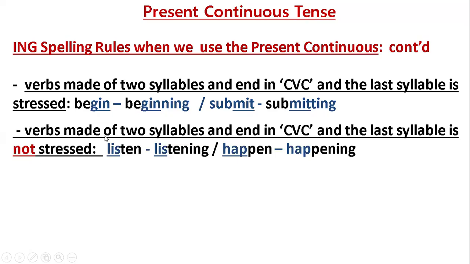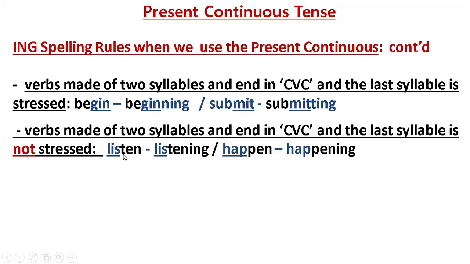Verbs made of two syllables and end in CVC, and the last syllable is not stressed. We don't emphasize the last syllable. We emphasize the first syllable. Listen. Example, listen. Listen is more emphasized on the first syllable. The EN here is not stressed, so we don't double the last letter.